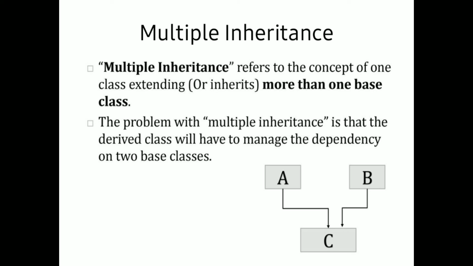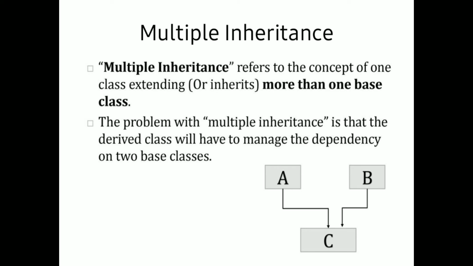According to our diagram, we are representing it here. We have A, B, C, three different classes. A and B are giving properties to C only. So C is getting properties from two different independent classes, A and B. This kind of extending properties from multiple classes by a subclass is called multiple inheritance.